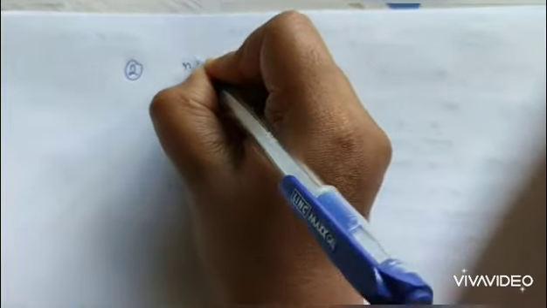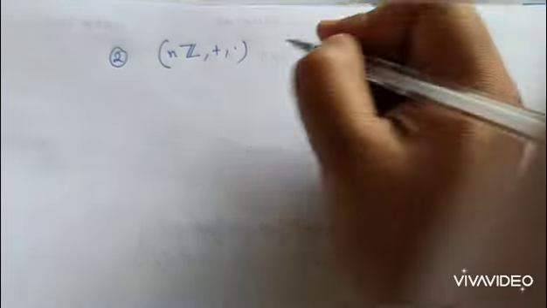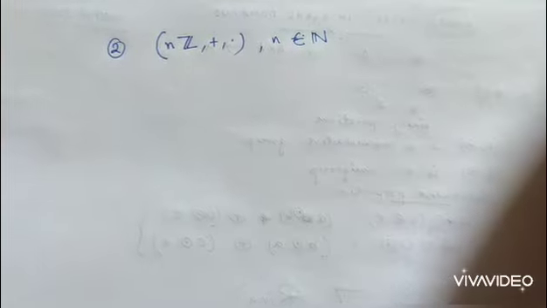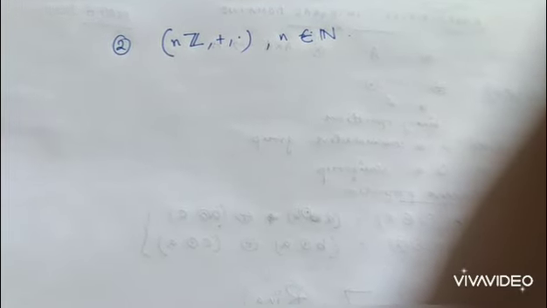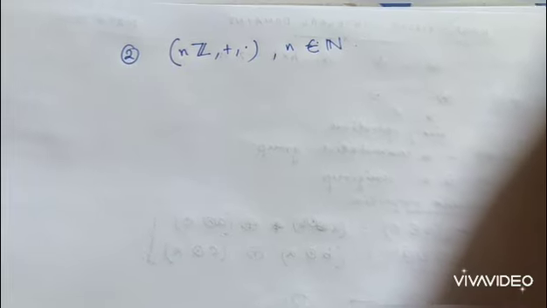Next, I come to more examples. The second set of examples is nZ, with plus and dot. What is n? n is any natural number. It belongs to the set of natural numbers. So nZ means natural number times Z. It is just a subset of Z.